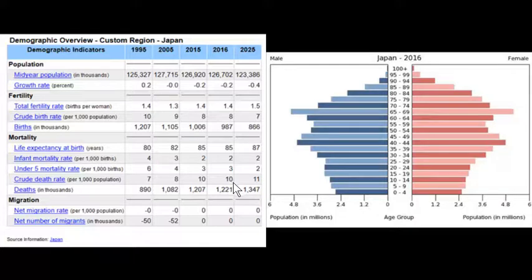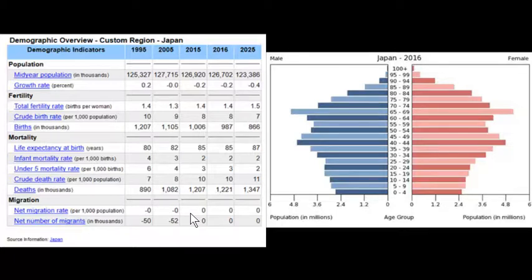Further, we look at the bottom. We look at net migration rate. Here we see historically those negatives. So negative 50,000 number of migrants in 95, negative 52,000 there in 2005. And we don't really see a lot of in-migration to Japan. So what's going on there is Japan's had a very strict policy regarding migration. This is going to be much different when we compare a different country in this little packet of case studies. We actually see a place in which they're actually encouraging migration.